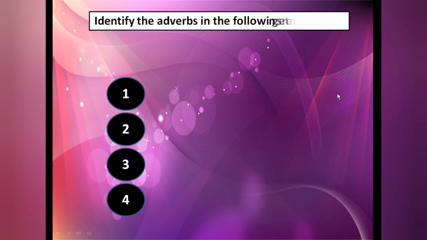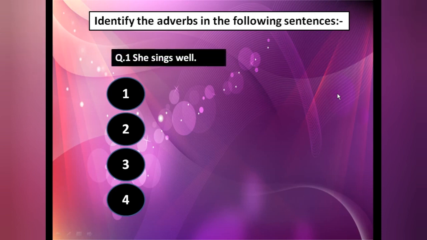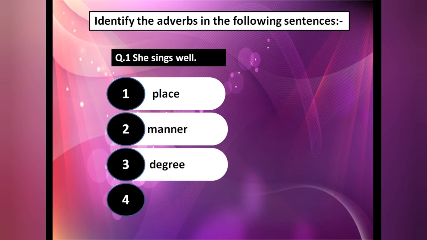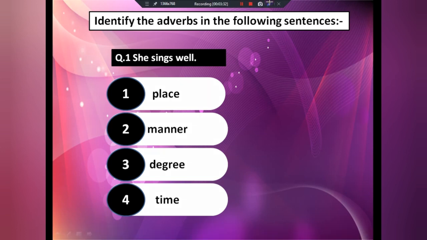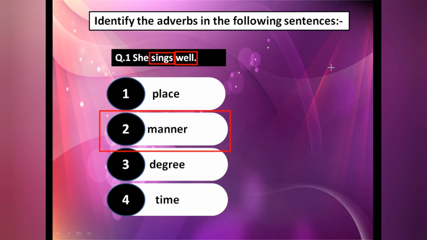In this, you have to identify the adverbs in the following sentences. The first question we have: she sings well. Place, manner, degree, time. First of all, you have to identify the adverb. As I have told you, it describes a verb, adverb or adjective. Here, only a verb is given. After sings, whatever is given, well, is your adverb. How does she sing? Well. So how gives the answer; how is the question word of adverb of manner.